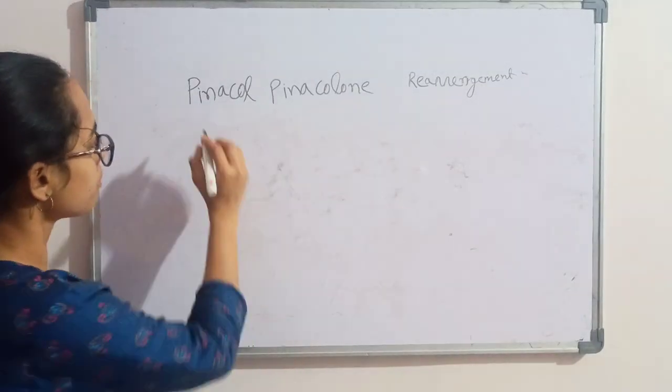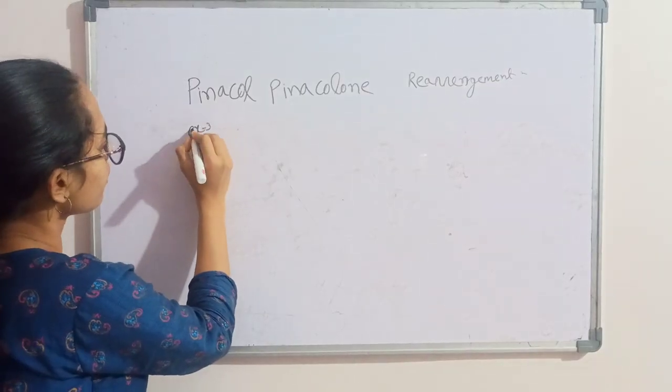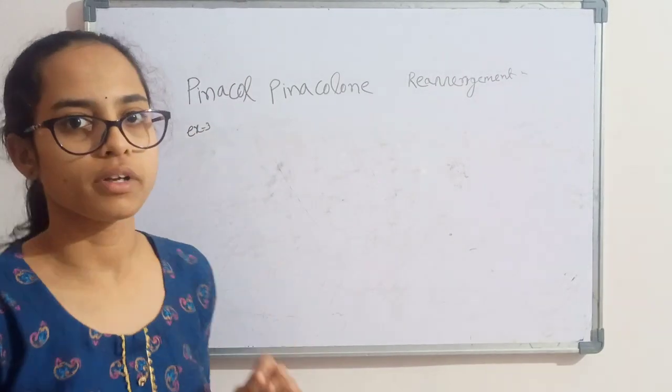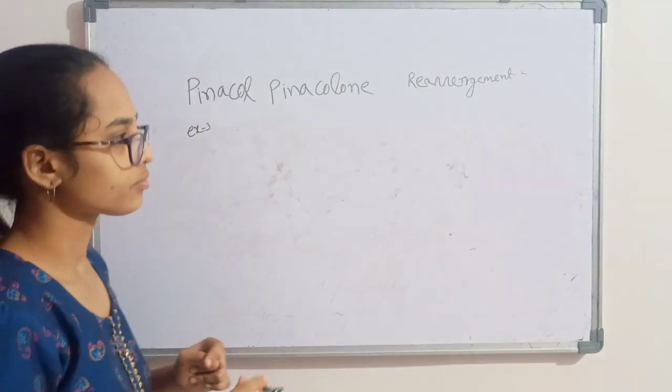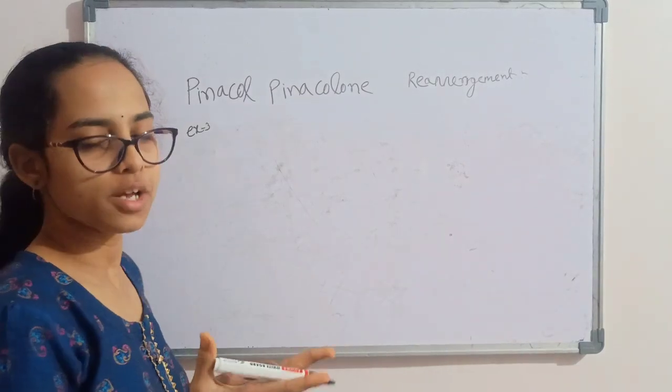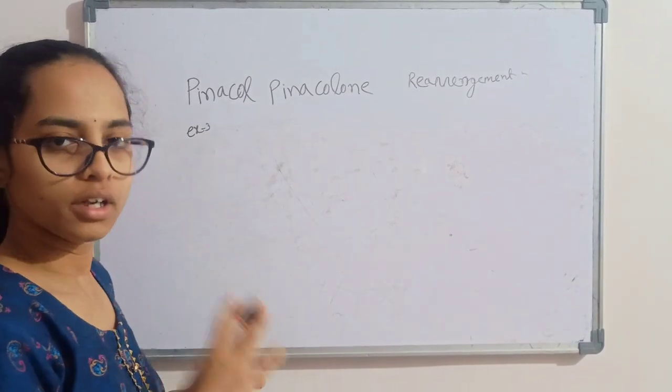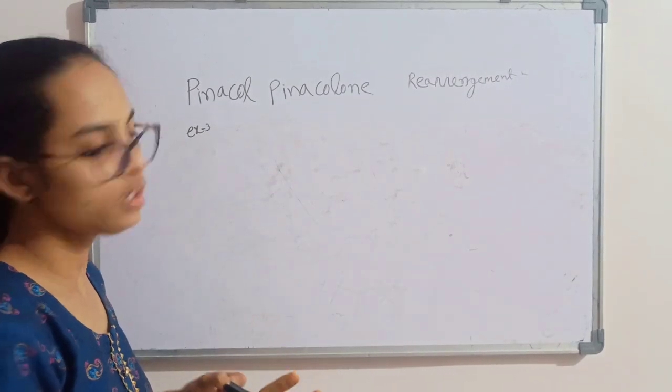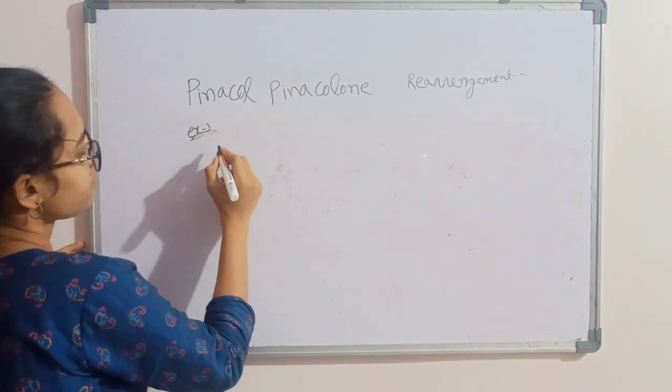Now another example, example 3. It is a ring expansion example. To form a stabilized carbocation, ring expansion will happen in this type of example.